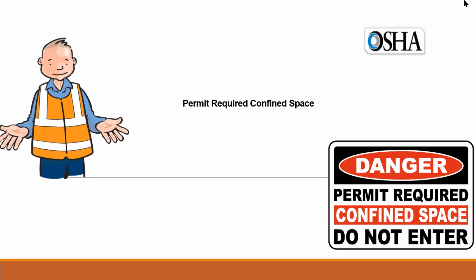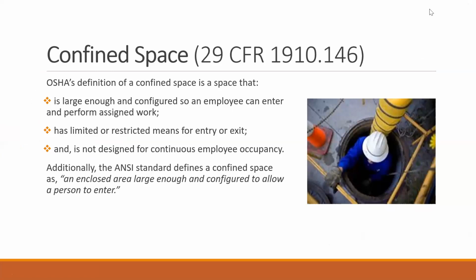Yes. And some kinds of permit need not just the issuer and receiver signature, but a high level signature like the division head, superintendent, or manager approval. That means it is a very critical job, especially when you are going to do any hot work job inside the refinery or the petrochemical plant. You need to have more precautions. That's why the signature is from the higher authority, so the control will be stronger.